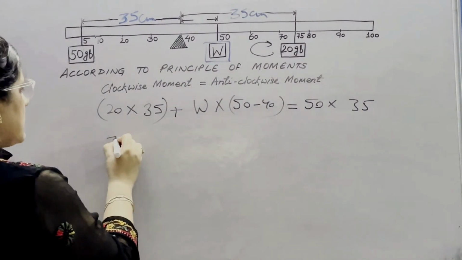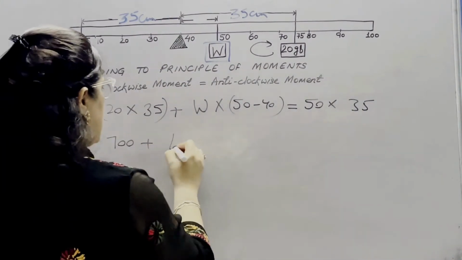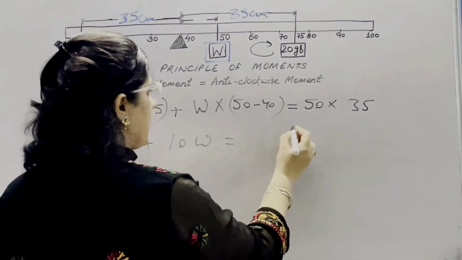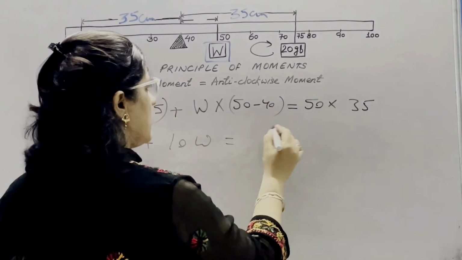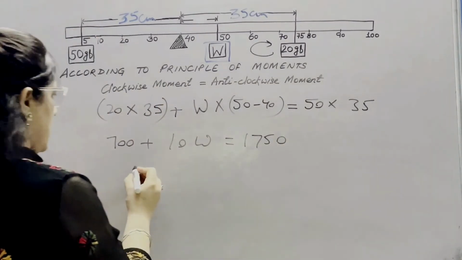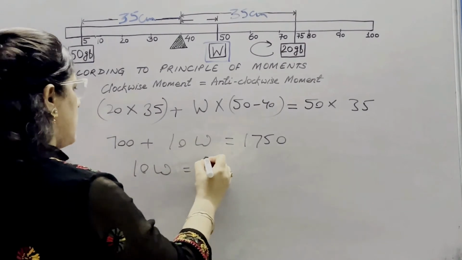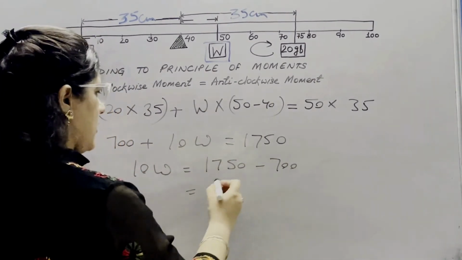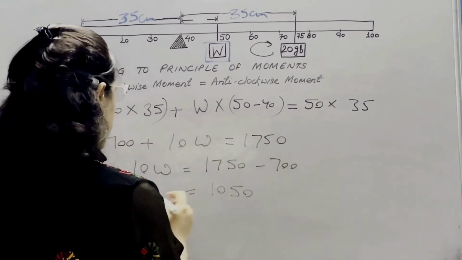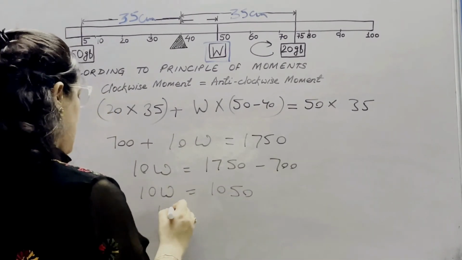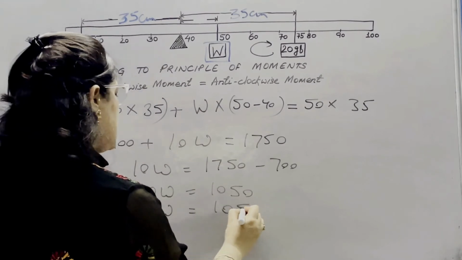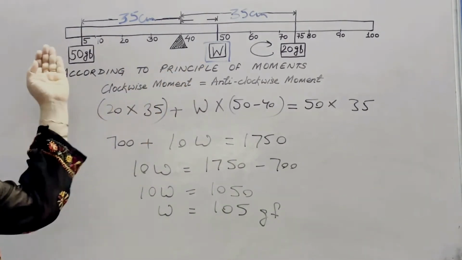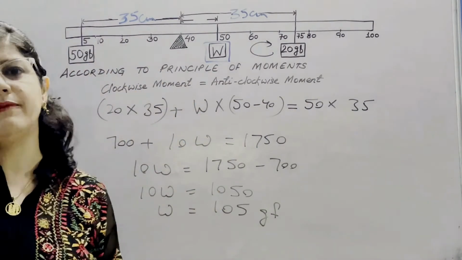So now this is 700 plus 10W, where W is the weight, equal to 35 into 50, which is 1750. So 10W is equal to 1750 minus 700, which is 1050. So the value of W is 105 gf. So the mass of the uniform meter scale is 105 gf.